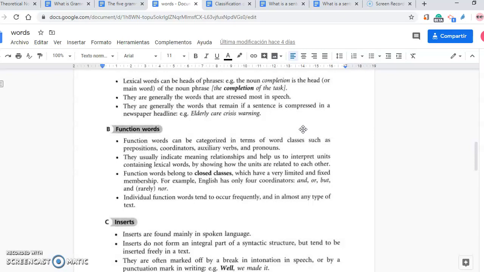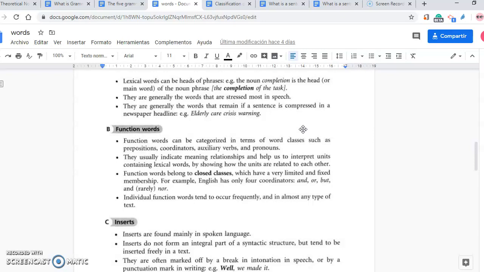What are function words? Function words can be categorized in terms of word classes, such as prepositions, coordinators, auxiliary verbs, and pronouns. They usually indicate meaning relationship and help us to interpret units containing lexical words by showing how the units are related to each other. If I say man, girl, you know what I am referring to. They are lexical words. If I say man and girl, the function word and is helping me link these two lexical words.